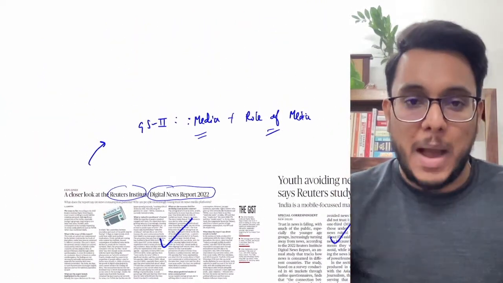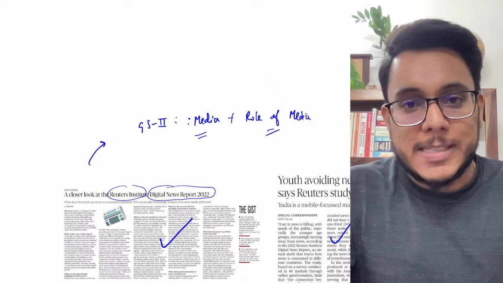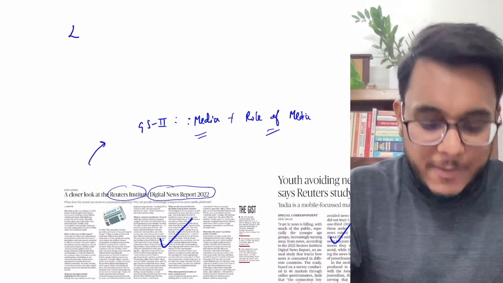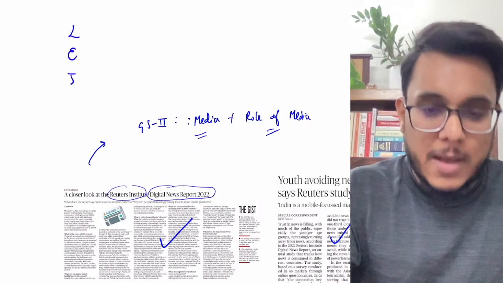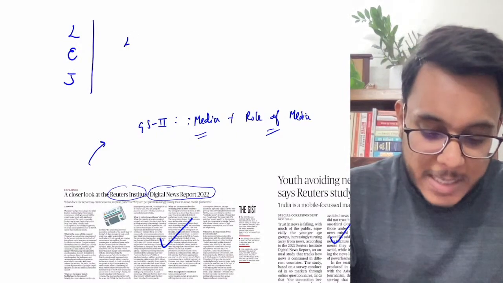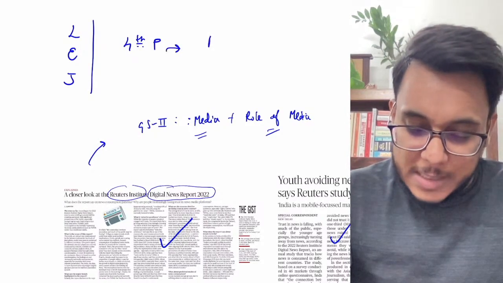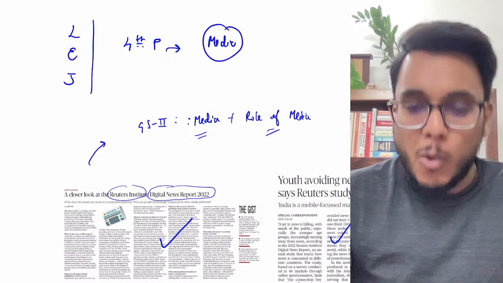Now, guys, understand this particular thing. Let's talk about some background. When we talk about a democracy, we have three pillars of democracy. We have legislature, we have executive, we have judiciary. But it is said that in democracies, actually, there is also a fourth pillar of democracy. What is this fourth pillar of democracy? It is the media.